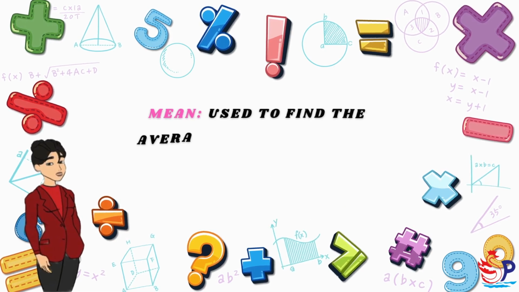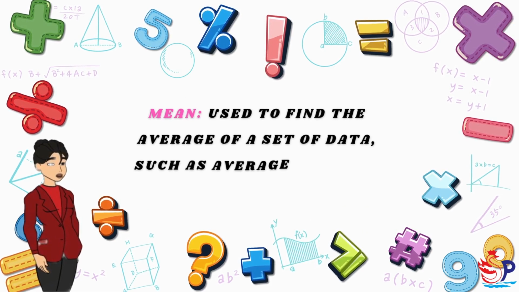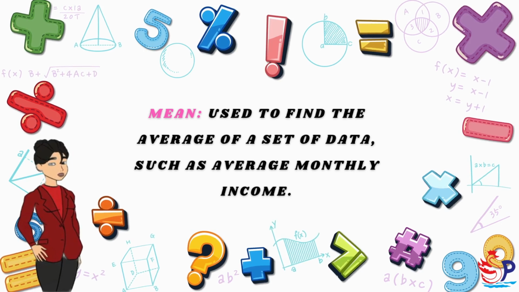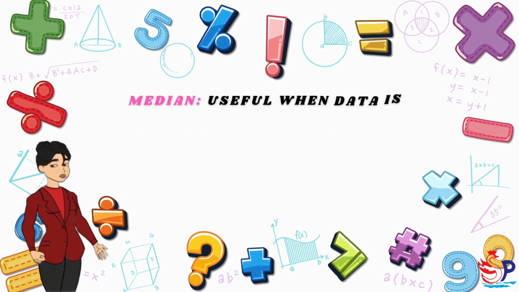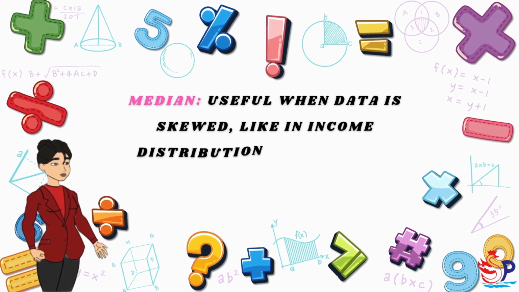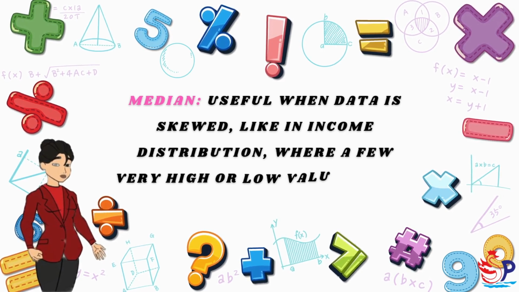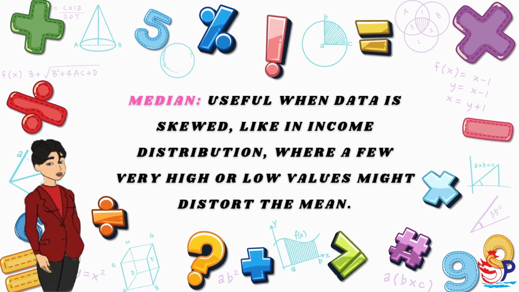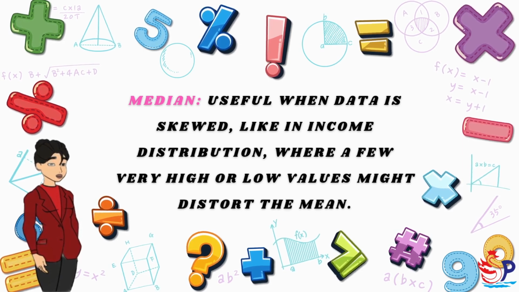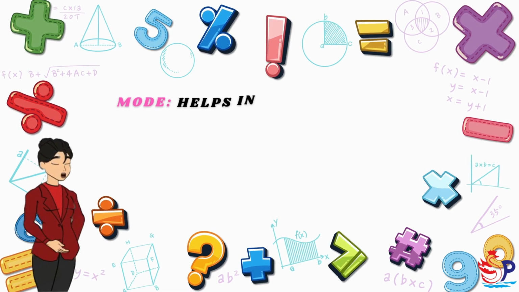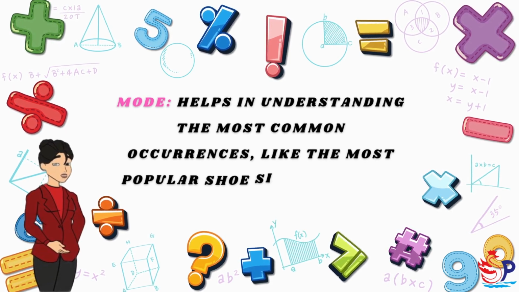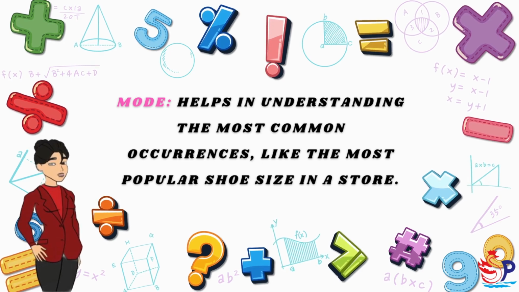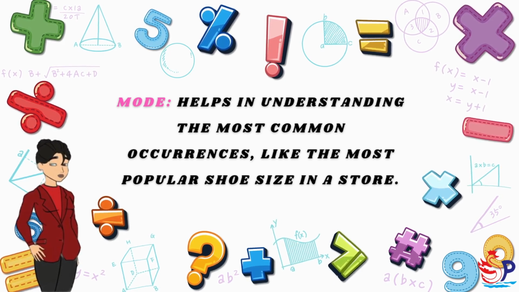Mean, used to find the average of a set of data, such as average monthly income. Median, useful when data is skewed, like in income distribution, where a few very high or low values might distort the mean. Mode helps in understanding the most common occurrences, like the most popular shoe size in a store.